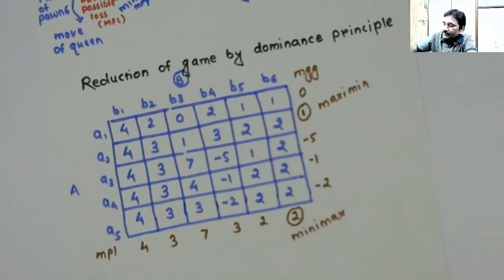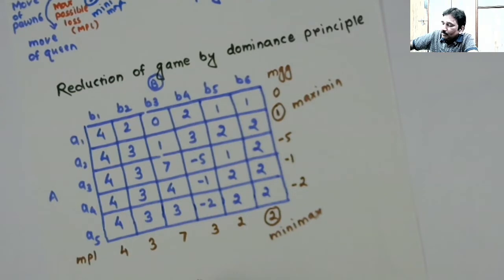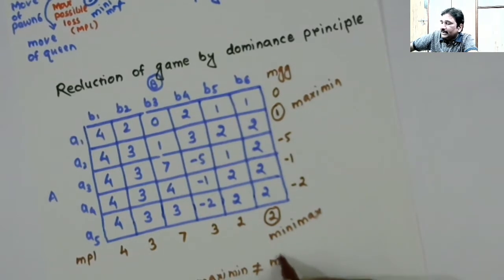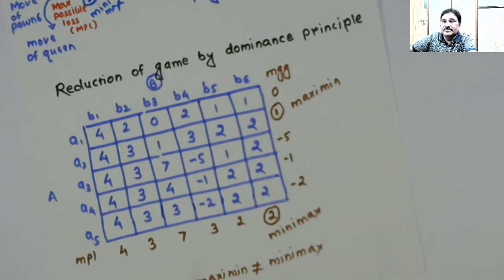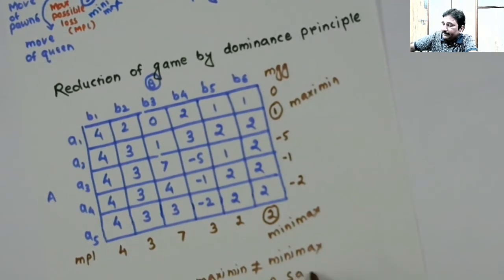So here I write: maximin is not equal to minimax. Alright. Maximin is not equal to minimax. So the game doesn't have a saddle point. No saddle point.